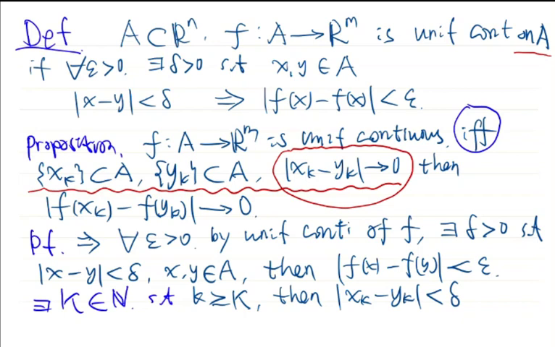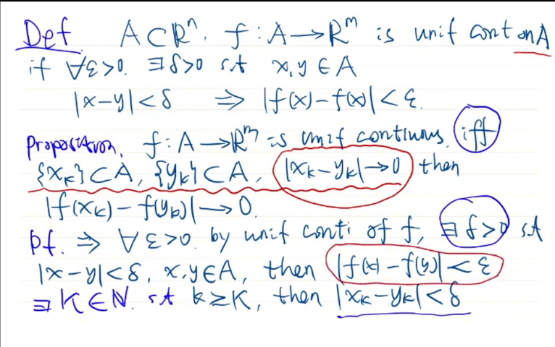We use the delta we found here and apply the convergence of the distance from xk to yk, which goes to 0. Therefore, eventually it will be less than delta. But our xk and yk are taken from the domain A, and the distance from xk to yk is less than delta. Now, by the definition of delta, the corresponding images f(xk) and f(yk) will satisfy this property, which follows from the uniform continuity of f.